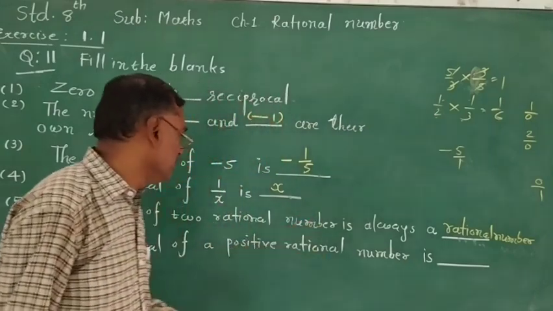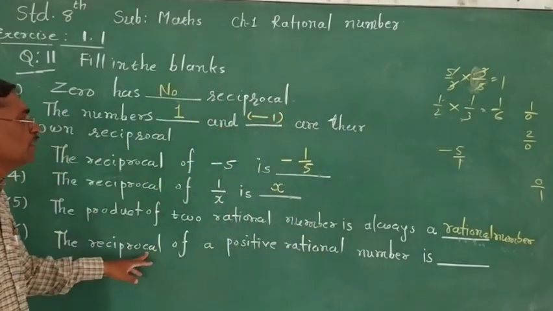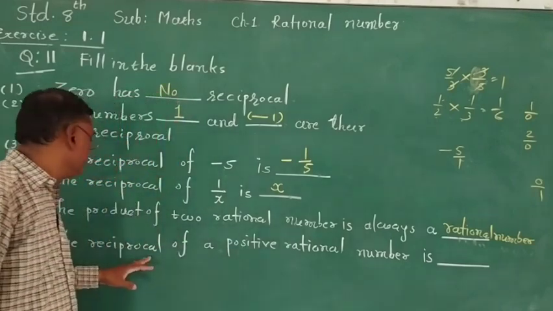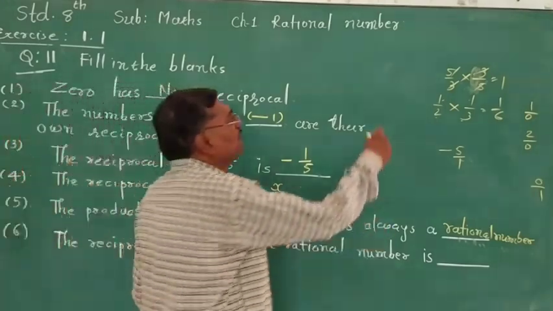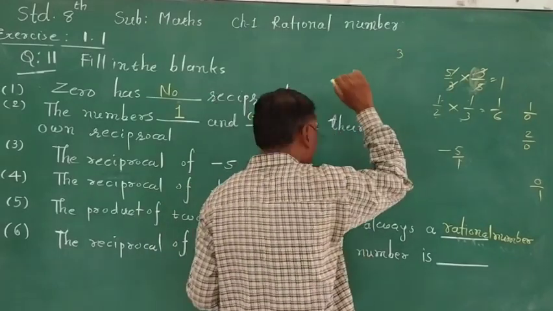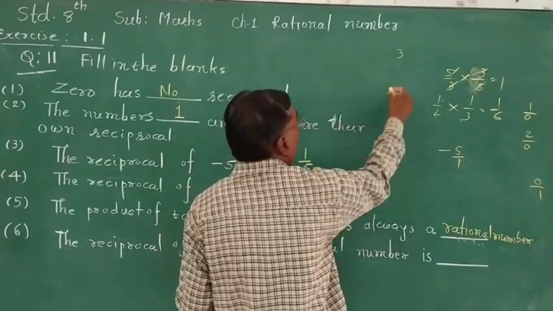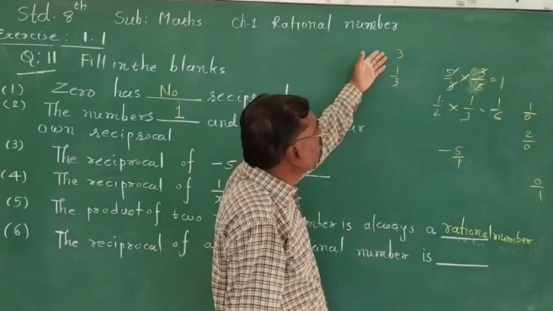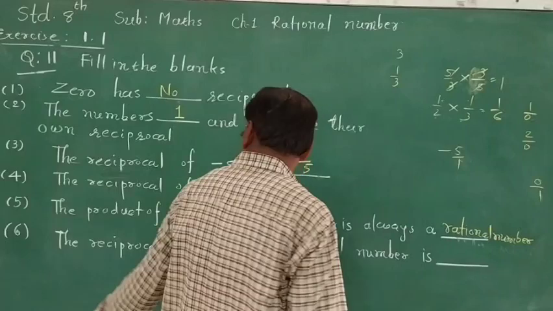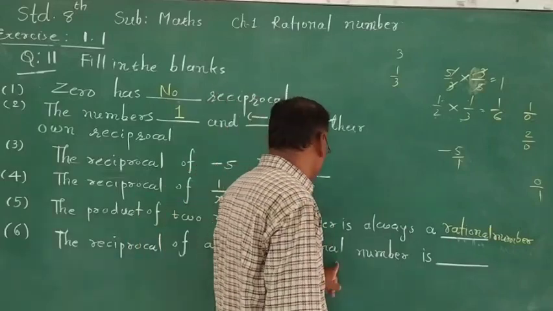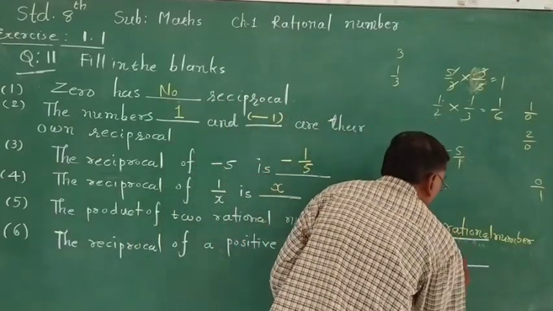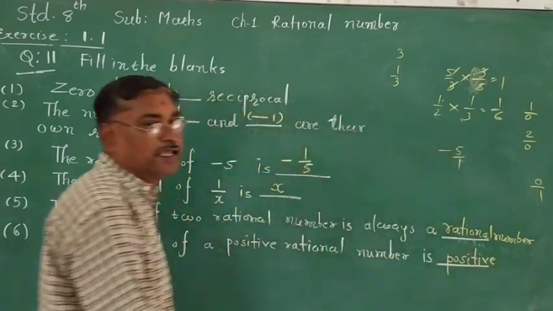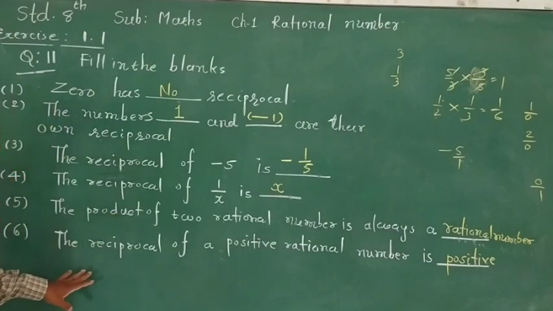Now the reciprocal of a positive rational number. If you make the reciprocal of a positive number, suppose 3, you will obtain 1 upon 3. So the reciprocal of a positive number is always positive. So the reciprocal of a positive rational number is positive. Okay, now you can write in your notebook.